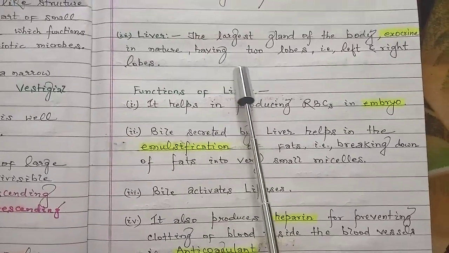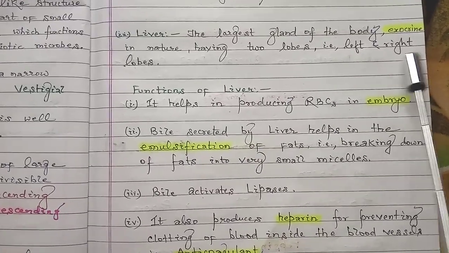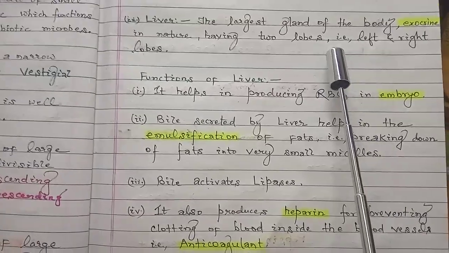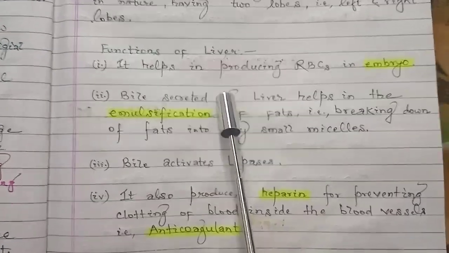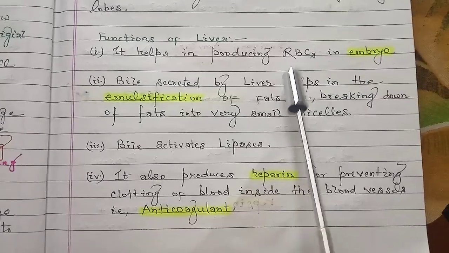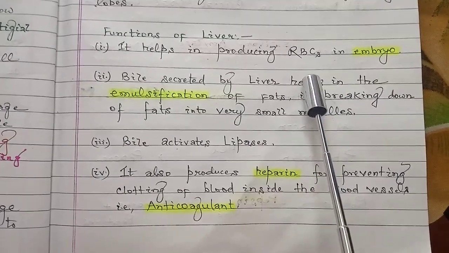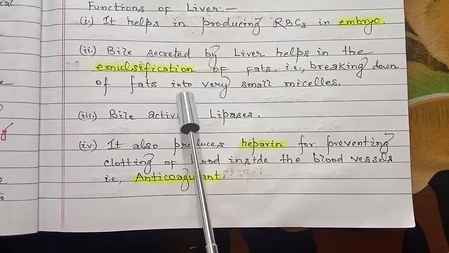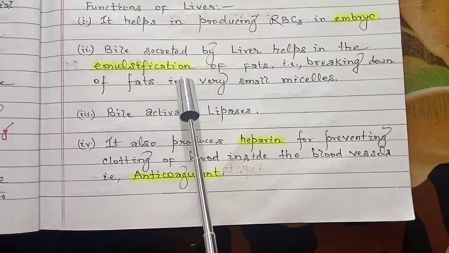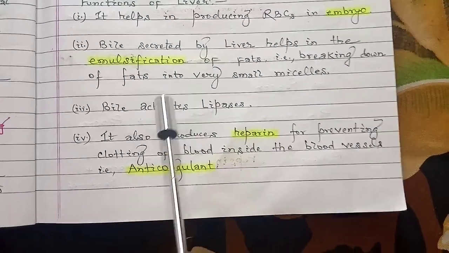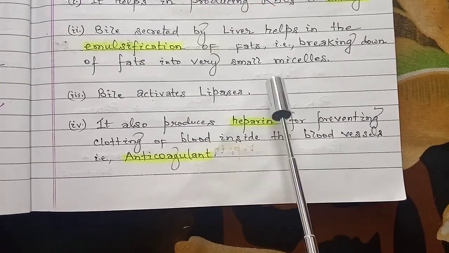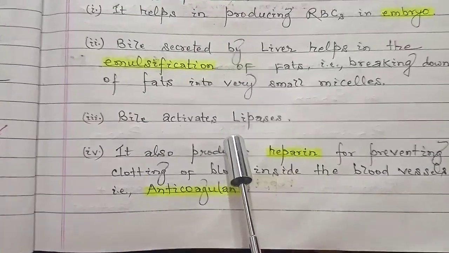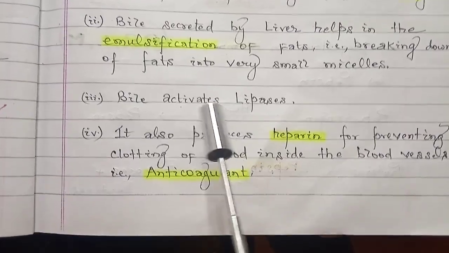Second, the liver, the largest gland of the body, which is also exocrine in nature and has two lobes, the left lobe and the right lobe. What are the functions of the liver? It helps in the production of red blood corpuscles or erythrocytes during the embryonic stage. Second, the bile juice produced by the liver helps in the emulsification of fats, that is, the breakdown of fats into very small micelles. Third, it also activates the enzyme lipase, which helps to break down fat.